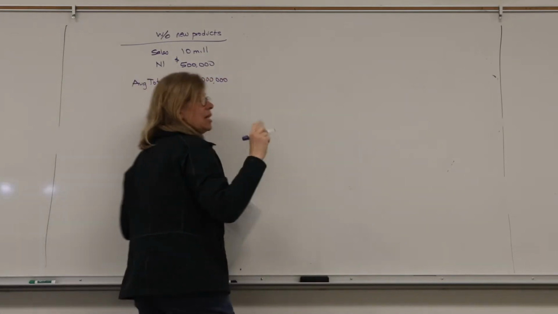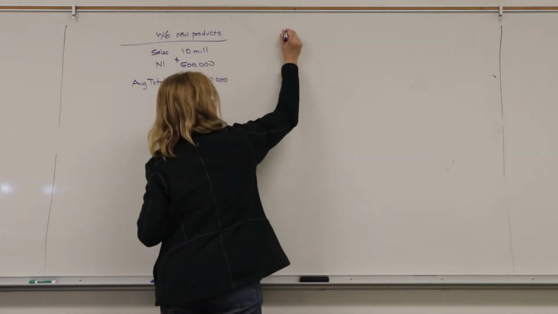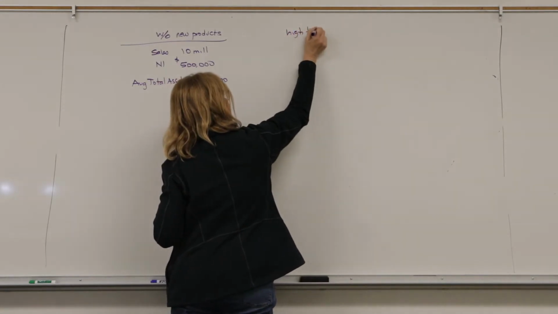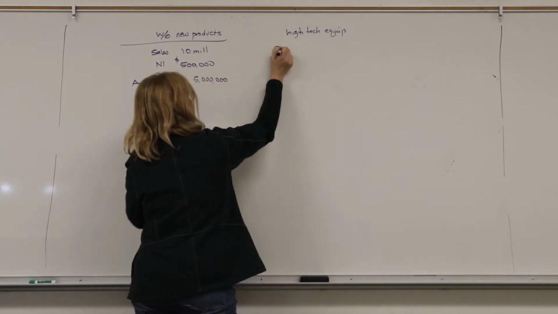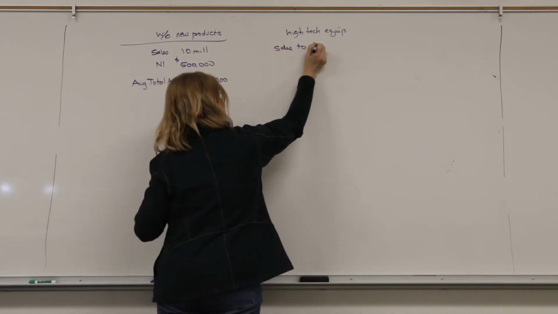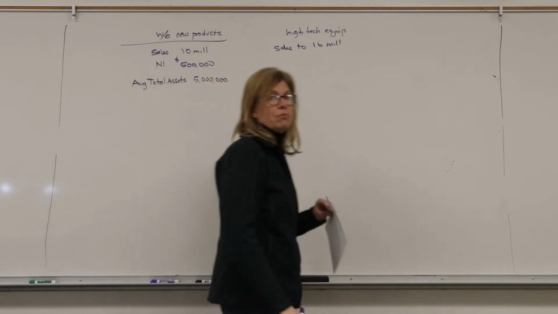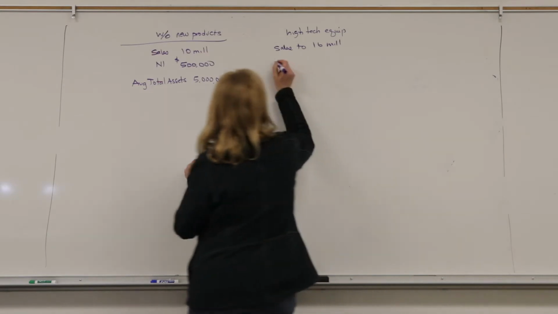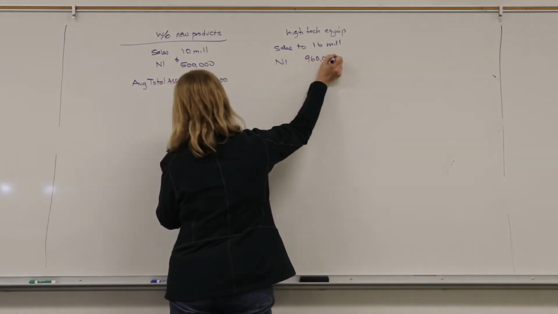But if I put in this high-tech equipment, it tells me that my sales will increase to 16 million. That's a pretty good jump from 10 to 16 million. And my net income will almost double. Net income will go from 500,000 to 960,000.